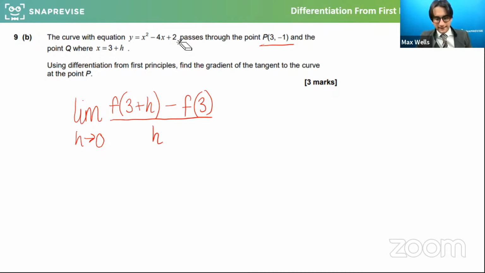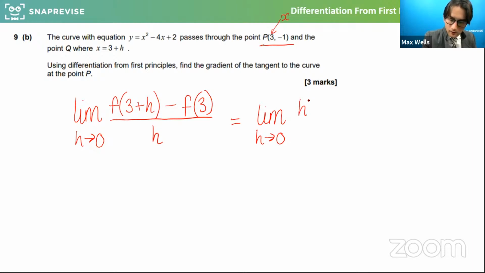So if I sub x in as 3 into the formula for first principles, yes, we did use point P, because the x coordinate of point P is 3. So we are effectively using point P by putting x as 3. Really good question. So what we would get here is the limit as h approaches 0.